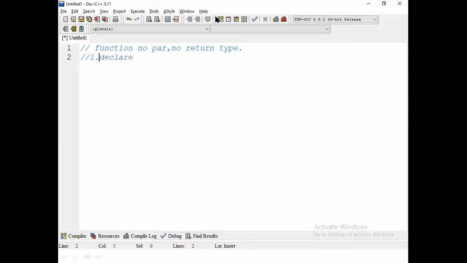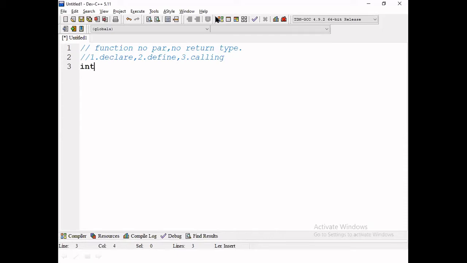The second part is to define the function, and the third part is calling the function. This is how we can perform a function, in three steps. Next, let us give the declaration part.